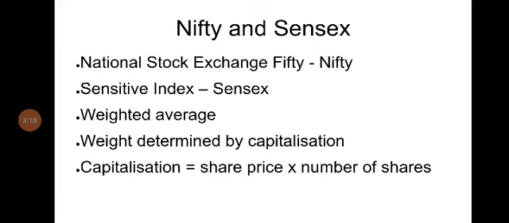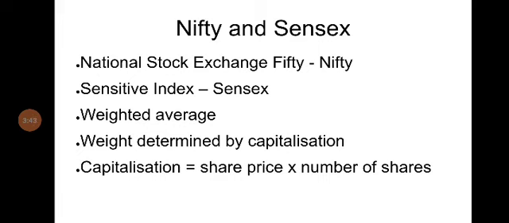So Nifty is the flagship index of NSE, National Stock Exchange, and Sensex is the flagship index of Bombay Stock Exchange. Nifty consists of 50 selected stocks traded in NSE. Out of the around 2,500 shares listed in NSE, NSE has selected 50 companies based on certain criteria.